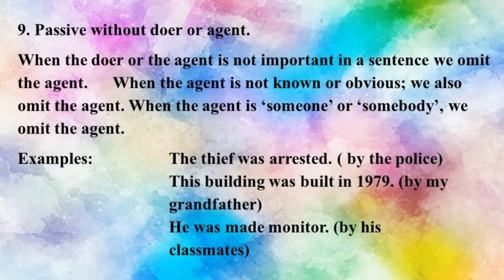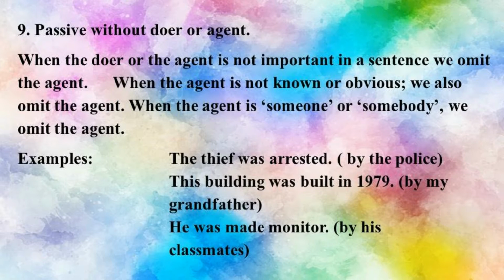When the agent is not known or obvious, we also omit the agent. And when the agent is someone or somebody, then also we omit the agent. Examples, the thief was arrested. Obviously he was arrested by the police, so we don't write by the police, we just write the thief was arrested.